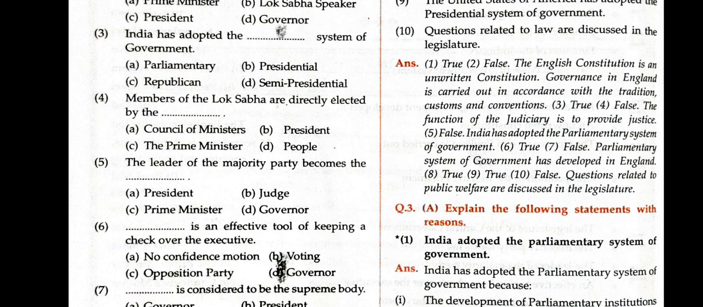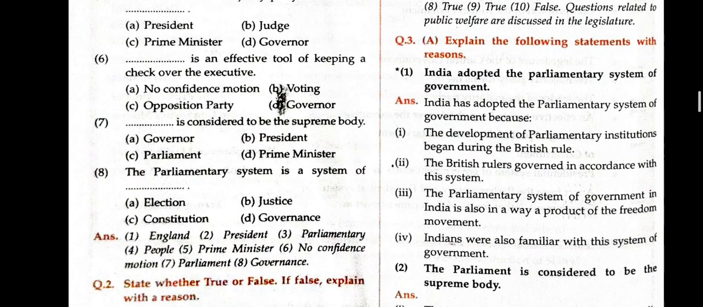With the reasons are there. Write the answer carefully. Afterwards, here explain the following statement with the reason. India has adopted the parliamentary system of the government.